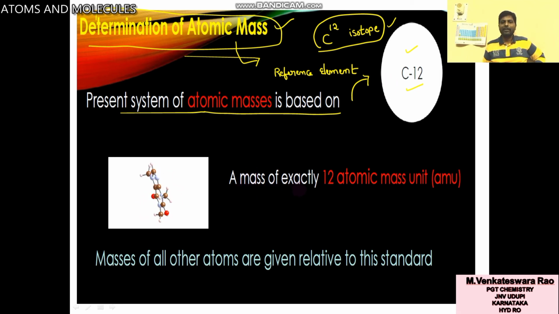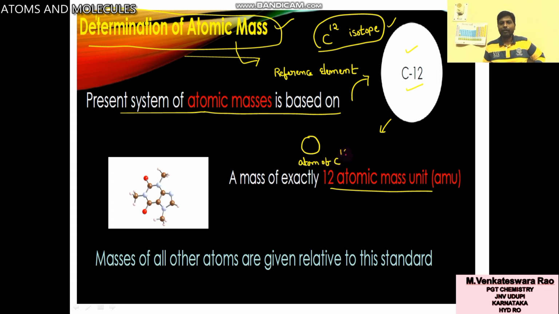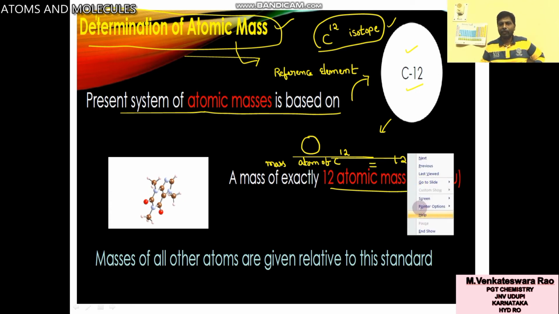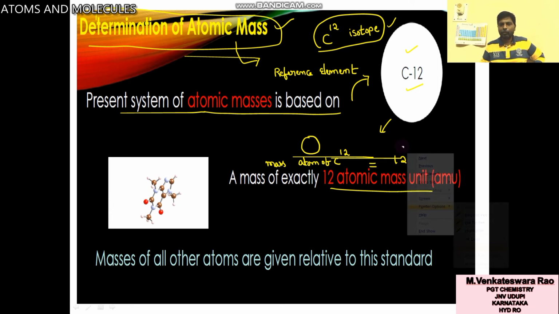So the present system of atomic mass is based on C12, with a mass of exactly 12 atomic mass units. That means if you take one atom of C12, its mass is exactly equal to 12 AMU.